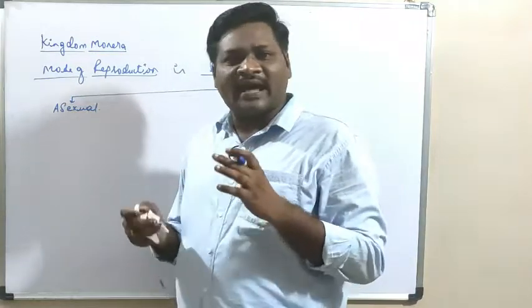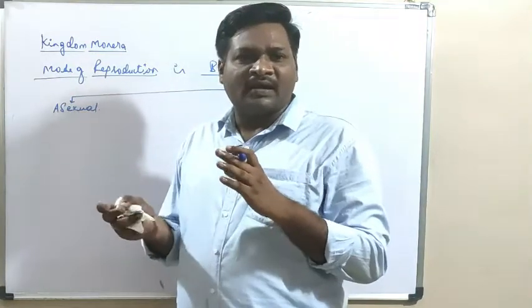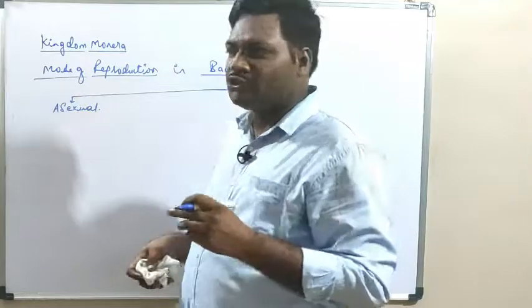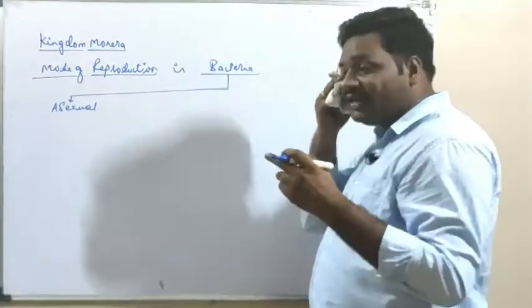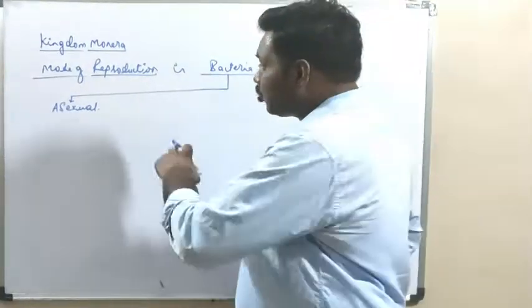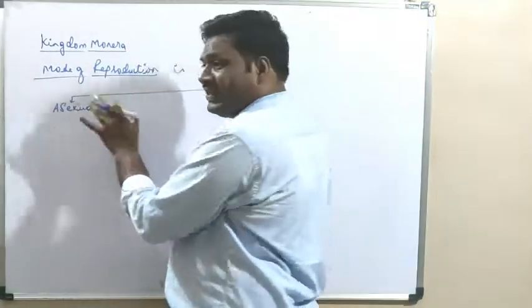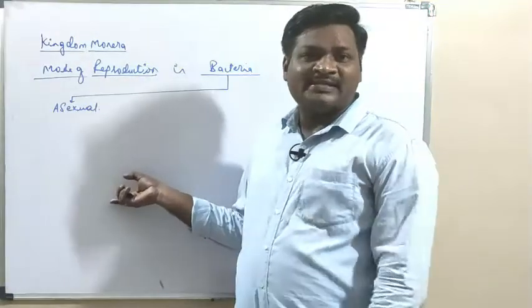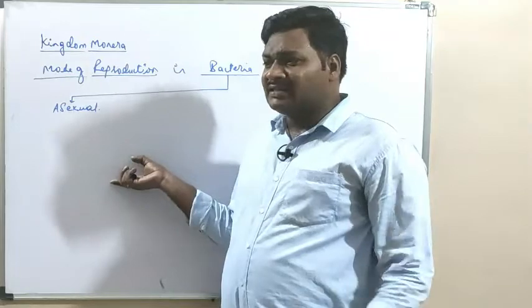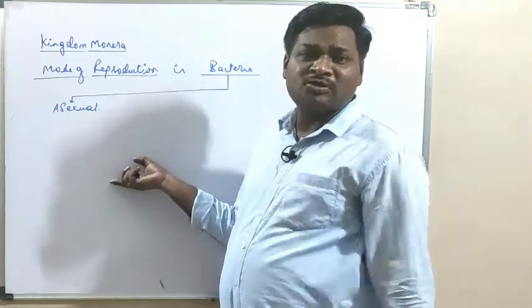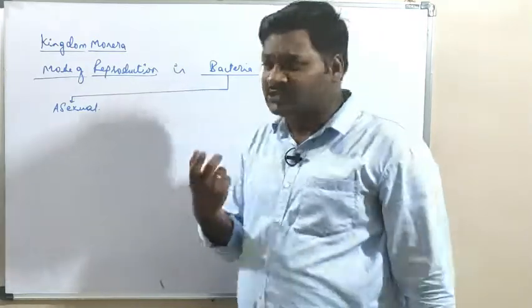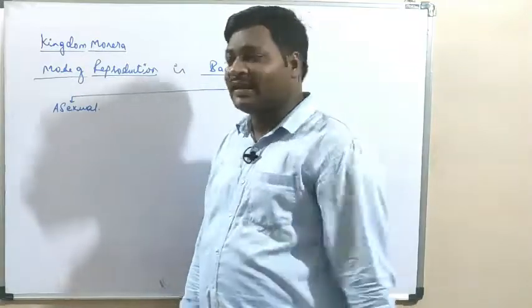Most of the time in animals we see sexual dimorphism, that is, male and female are separate. Here, bacteria perform asexual reproduction by means of binary fission. Let's see how they perform this binary fission.